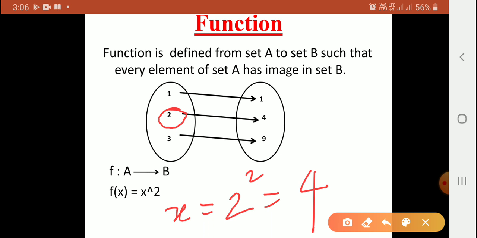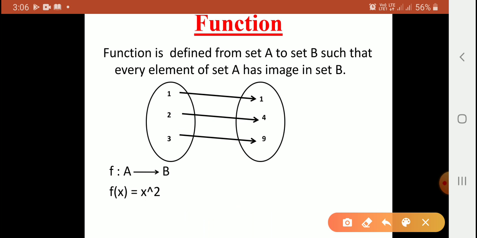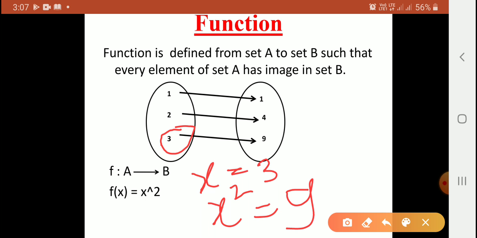Does this 4 belong to set B? Yes, this 4 belongs to set B. So 2 maps to the element 4. Now consider the third element. The third element of set A is 3, that is x is equal to 3. Therefore x square is equal to 9, and this 9 is in the set B. So 3 maps to the element 9.